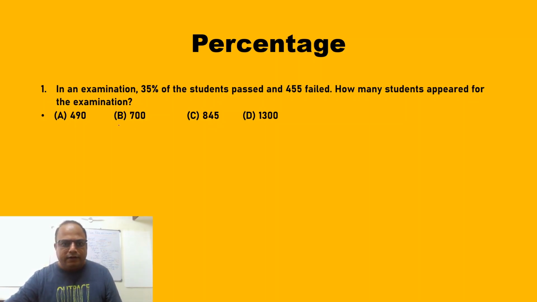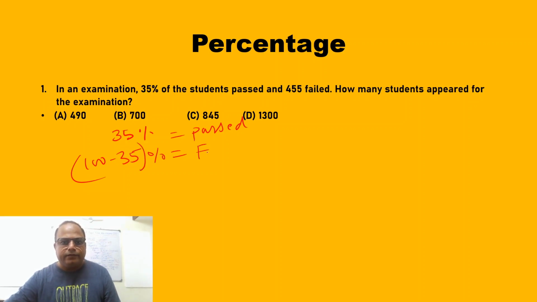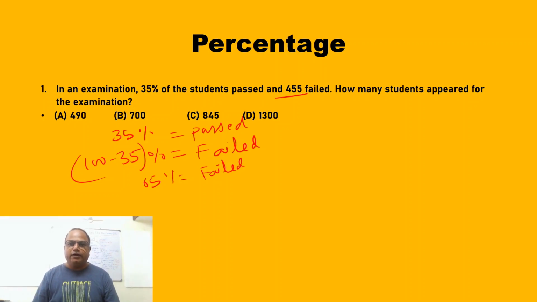Means, see, 35% is what? Passed. So 100 minus 35% is what? Failed. Simple. 35% passed, so 100 minus 35 are failed, because the total is 100%. So what is your failed percentage? It is 65% equal to failed. Failed in that examination. But it is given, it is not 65, it is 455.